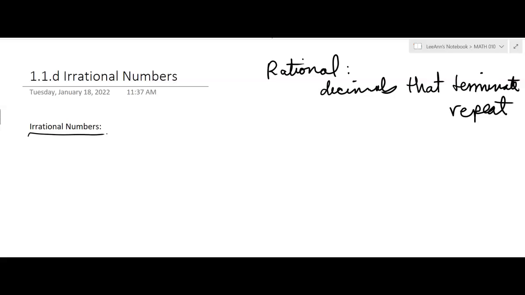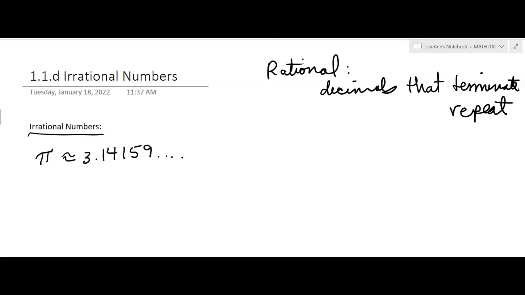So usually the first irrational number people think of is pi, because we know pi goes on and on and on. It's approximately equal to 3.14159, and then I stop. There are people that know it to like 100 decimal places, but I don't.